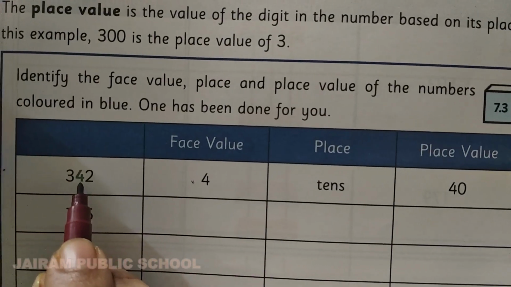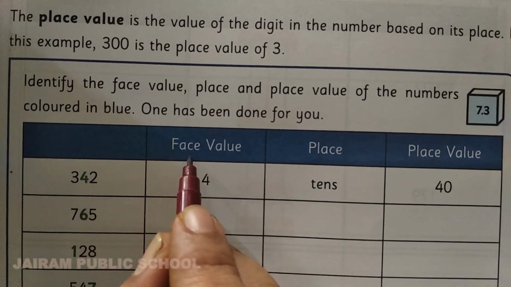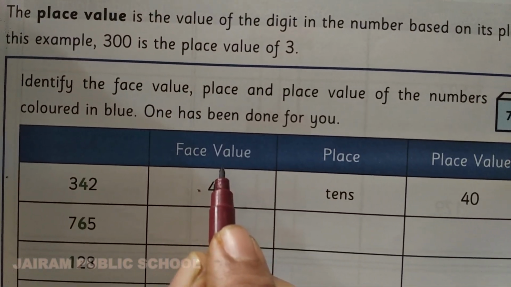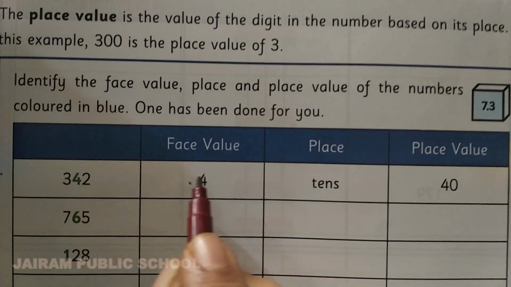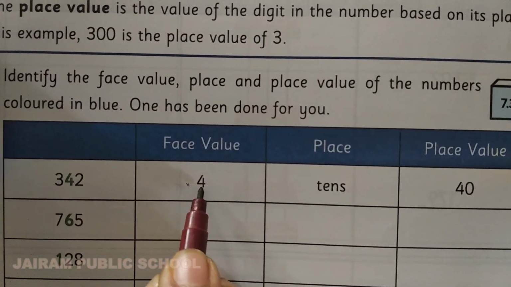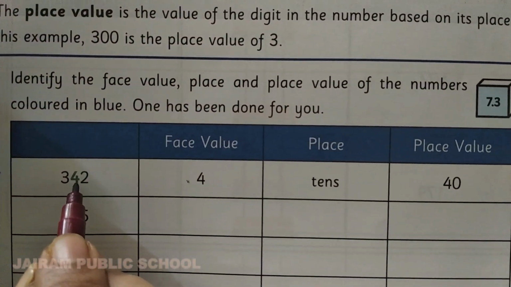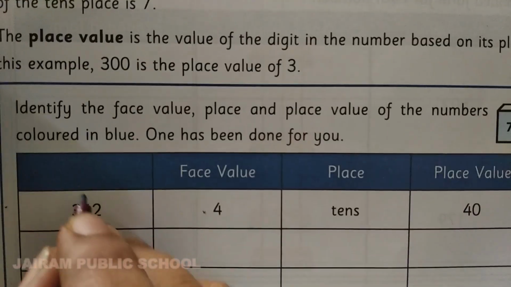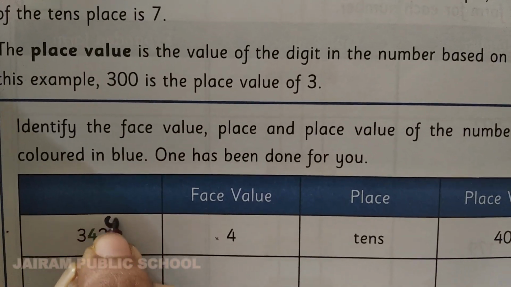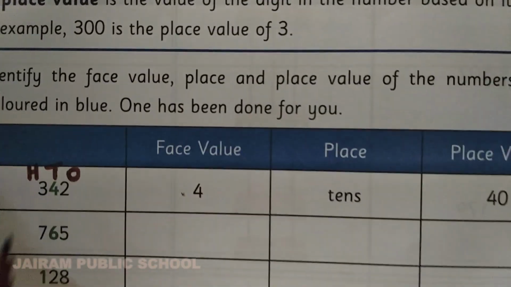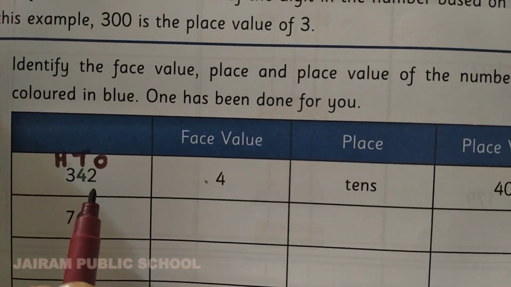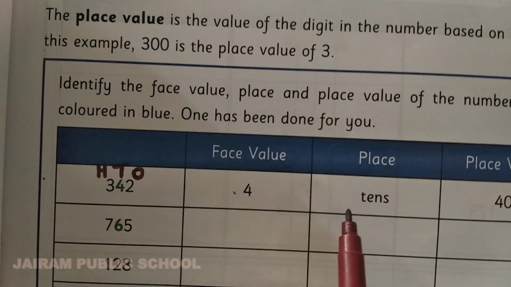See, 4 means what is the face value? Face value means, as I said just now, just the value. You want to write that number itself. Face value of 4 is 4. Place means the number 4 is in which place, Kanna? So you want to write ones, tens, 100 above the number, and it will be easy for you to write.